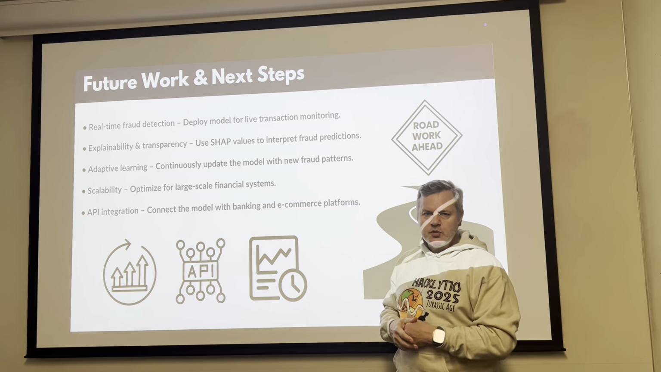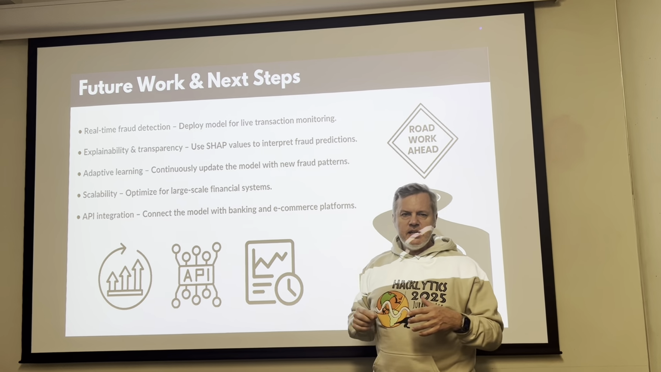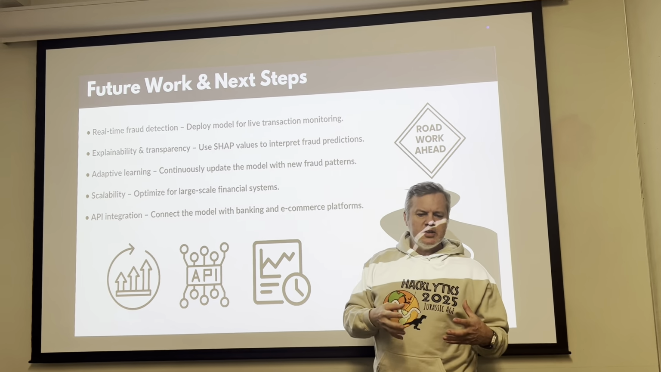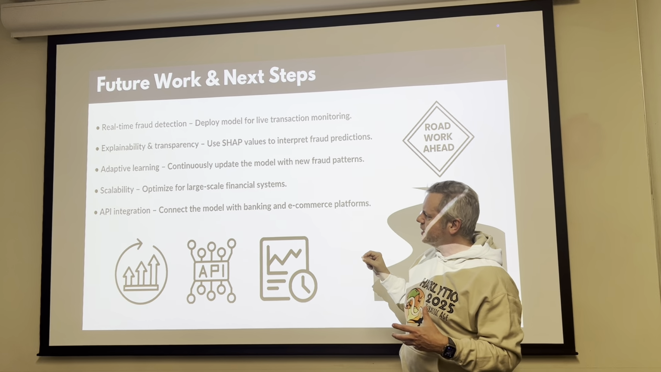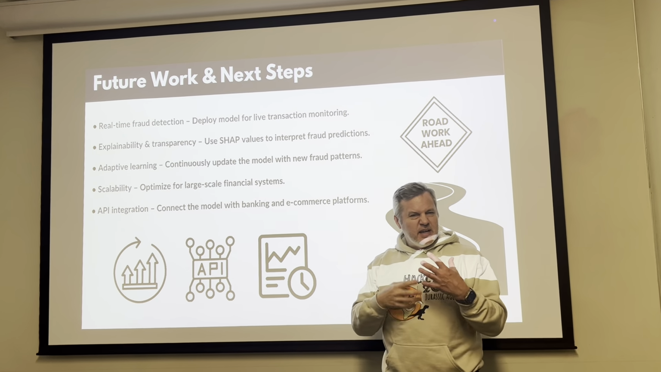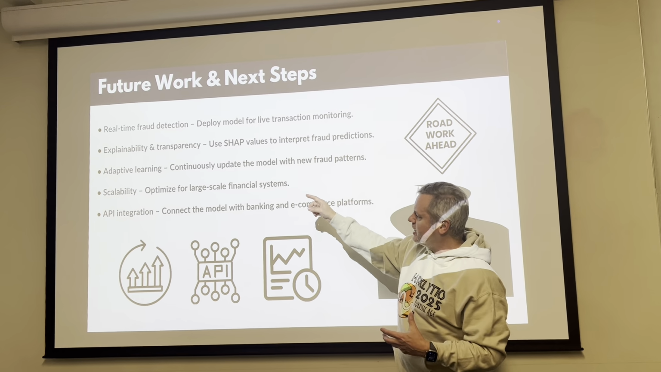So some future ways we might improve this. Number one is this was kind of a static model. We might do real-time explainability and transparency, adaptive learning to kind of stay ahead of the bad guys, scalability, as well as API integrations.